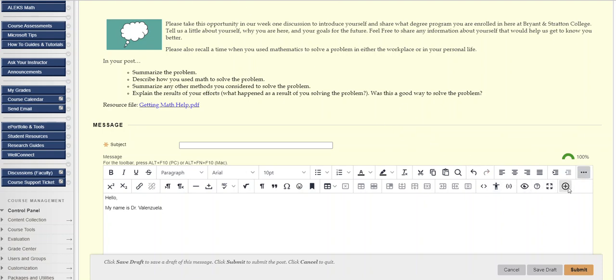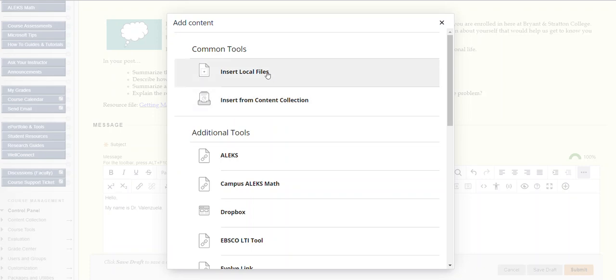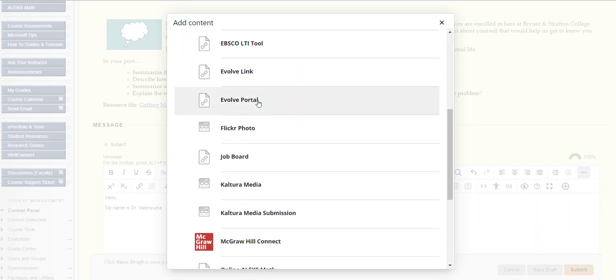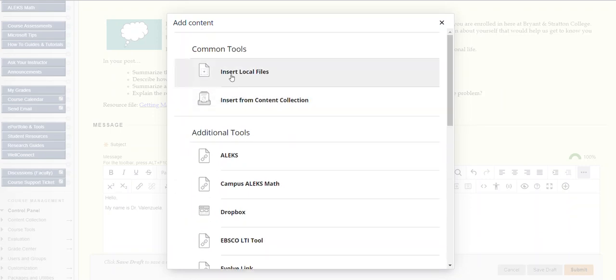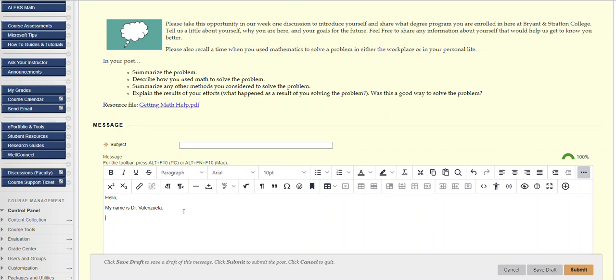If you click this plus sign here, you can insert a file from your computer, let's say you have an image you want to insert. You can click this document here, and there's some additional tools. But if you want to insert an image, you would click this Insert Local Files, which means you're going to insert a file from your computer.